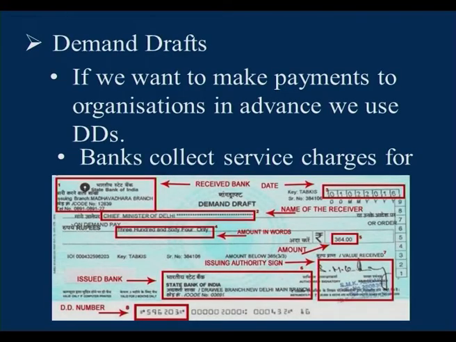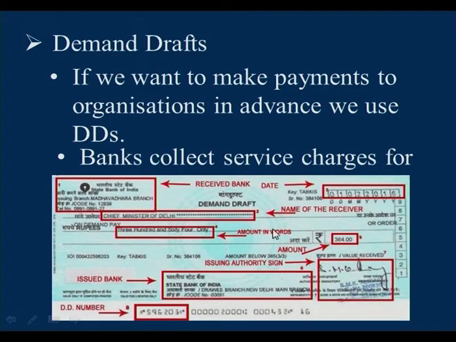Coming to demand drafts. If we want to make payments to organizations, or you applied to a college or university, we have to pay the fee in advance. In such a case we use DDs. Banks collect service charges for DDs.